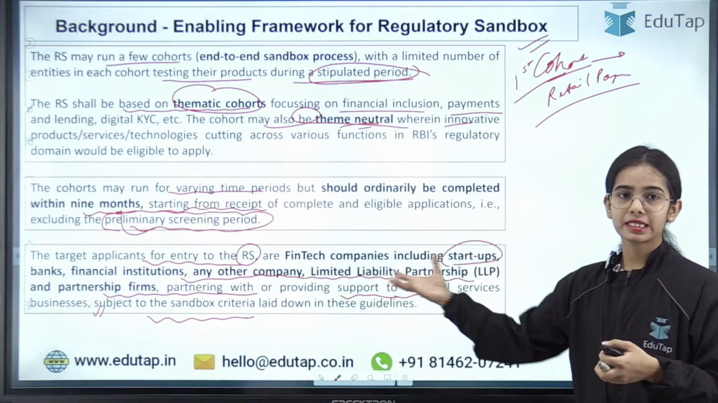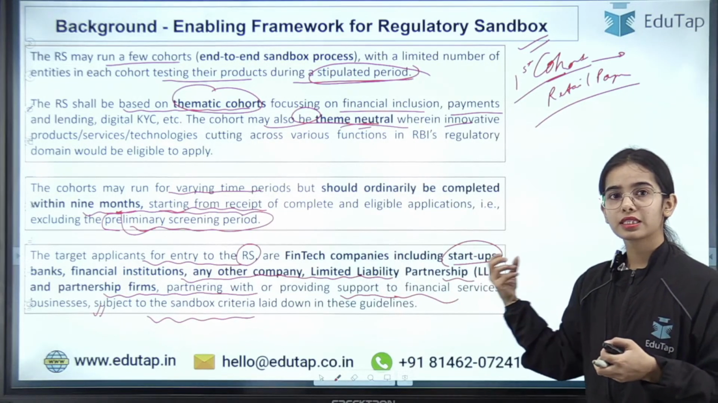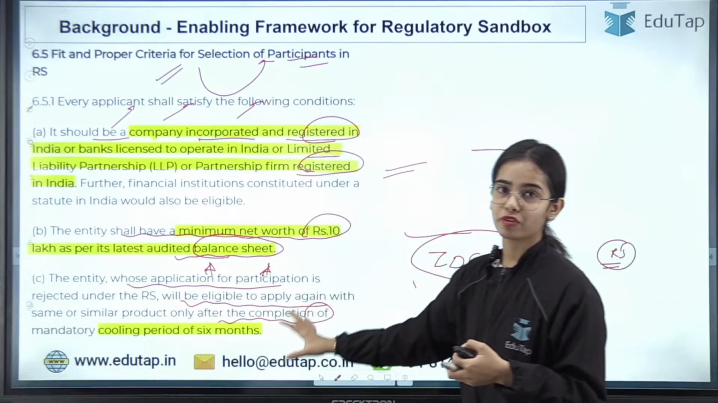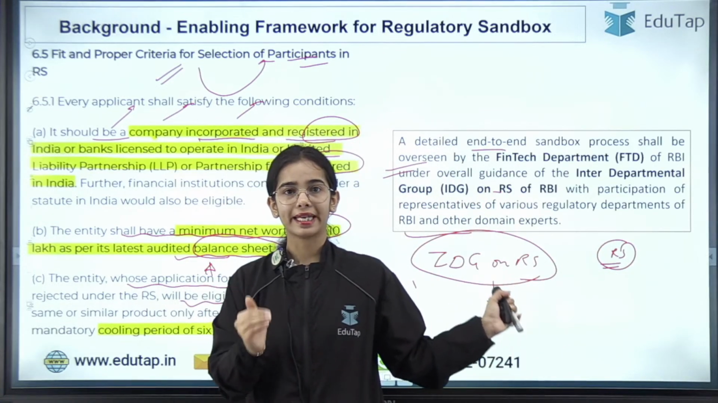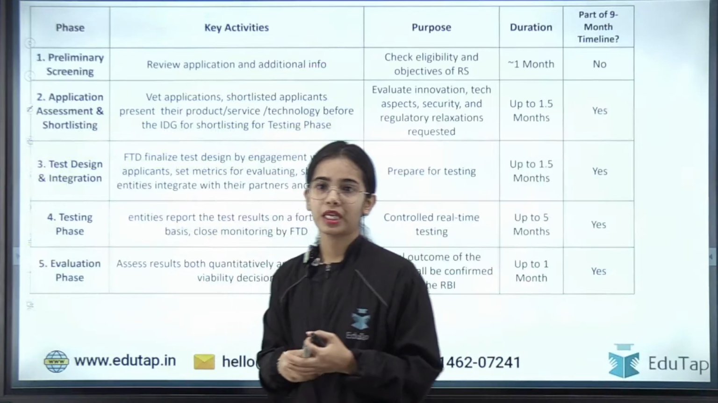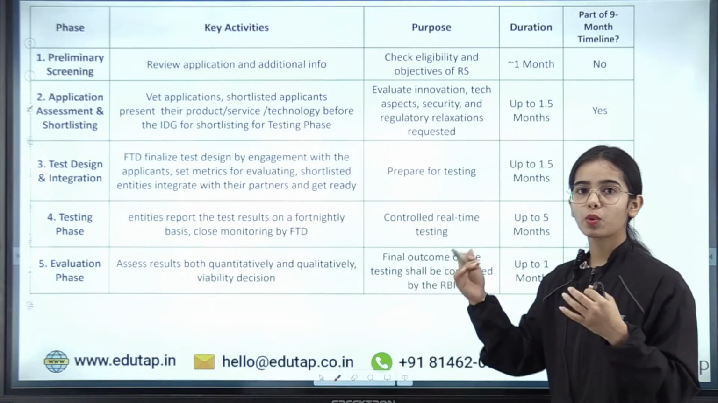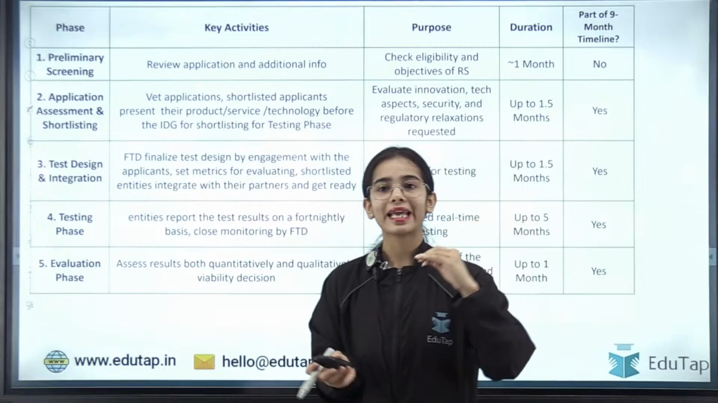So these are the target applicants that should be applying, and this is the fit and proper criteria that they should be following. And the fintech department is the one that will oversee, under the overall guidance of the interdepartmental group on the regulatory sandbox. Now coming to the process. So what is the end-to-end process that we talk about for the sandbox?